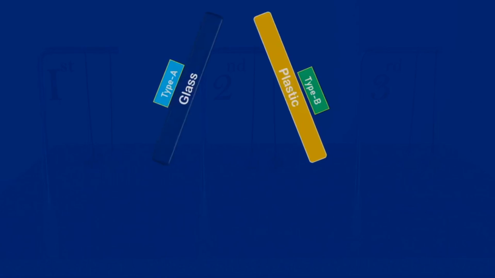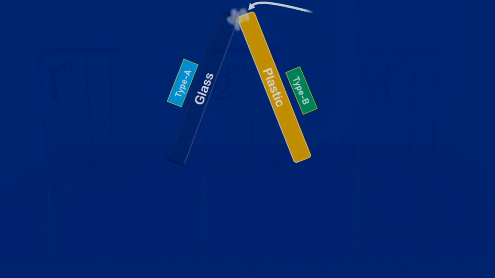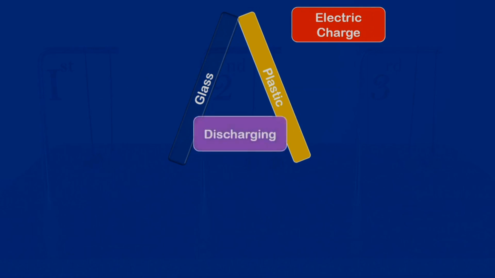It was observed that whenever we bring two dissimilar charged bodies close to each other, a spark is produced with a glow. In Greek, such glow is called electra. Because of this, the charge is called an electric charge. With this spark, charges on both the bodies get destroyed and the bodies become neutral. This process of loss of charge in bodies is called discharging. Due to discharging, both the bodies become neutral and the charges created in them get destroyed.